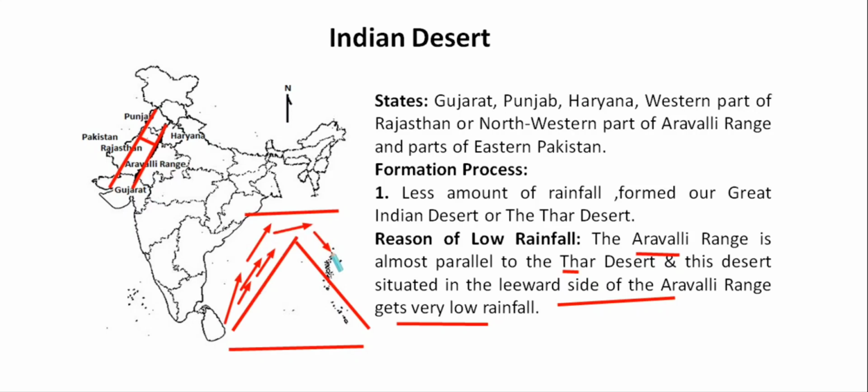After losing all its moisture content along this windward side, when this air is moving towards the other direction of the hill slope or hilly region, then it's moving downward along the hill slope again. And here we all know that the surface temperature is warmer than the upper air. That's why this downward moving air continuously starts rising its temperature.